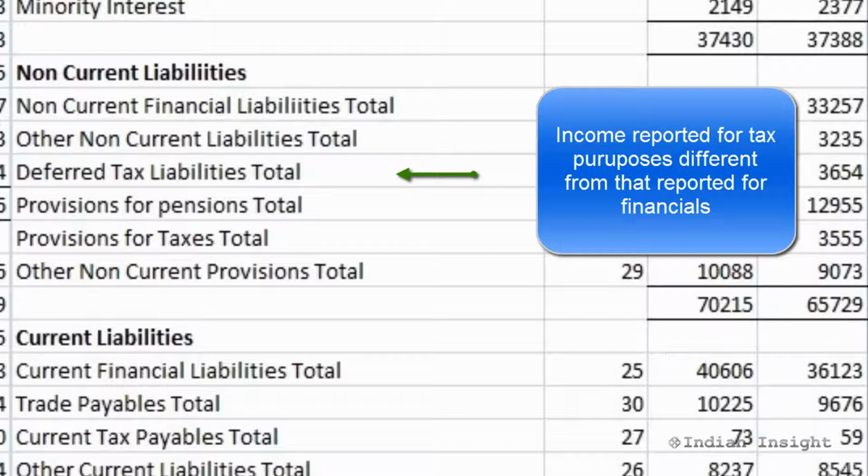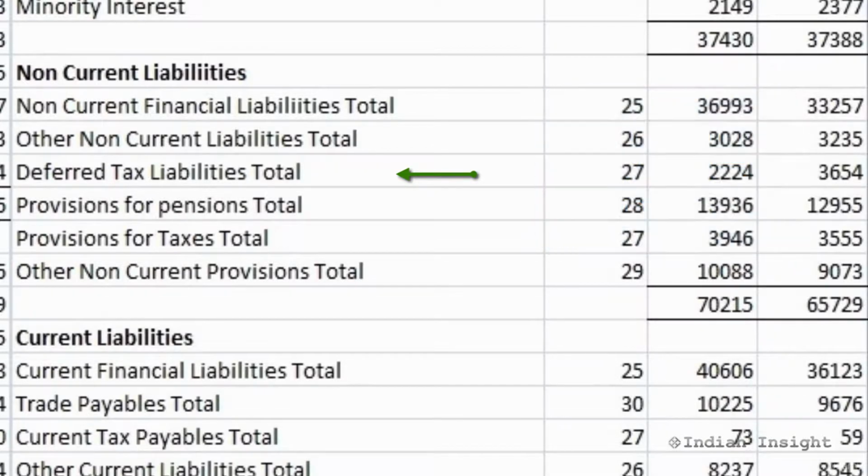So for example, if a revenue is not recorded for tax purposes but is reported in income as part of the financial statement of the company, then the taxes associated with the income have not been paid and hence are a liability that would need to be settled in the future. This liability is recorded as deferred tax liability.